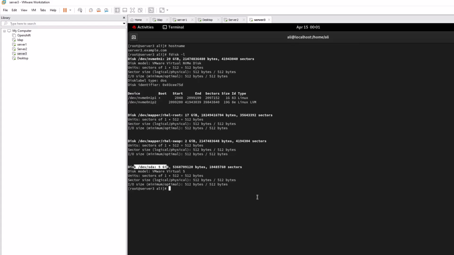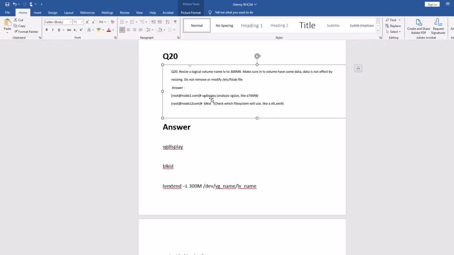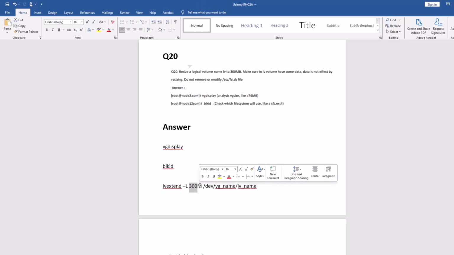In the question he's saying you have to increase the LV by extending 300 MB. Whatever they write down, you can just write down the same amount. You don't need to change it. Maybe you can type 310. In the exam they will tell you how much they will accept, they will accept from 300 to 350, which is fine.